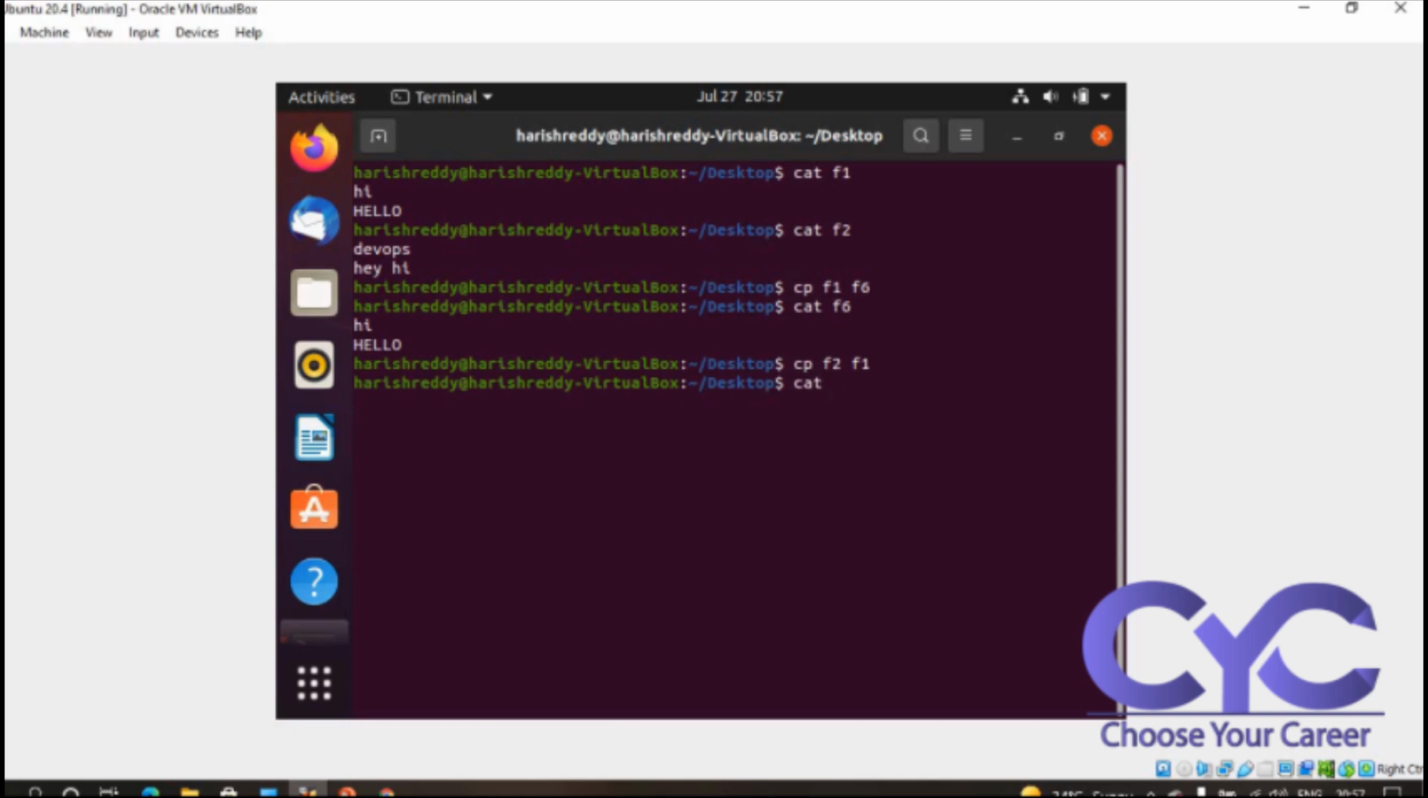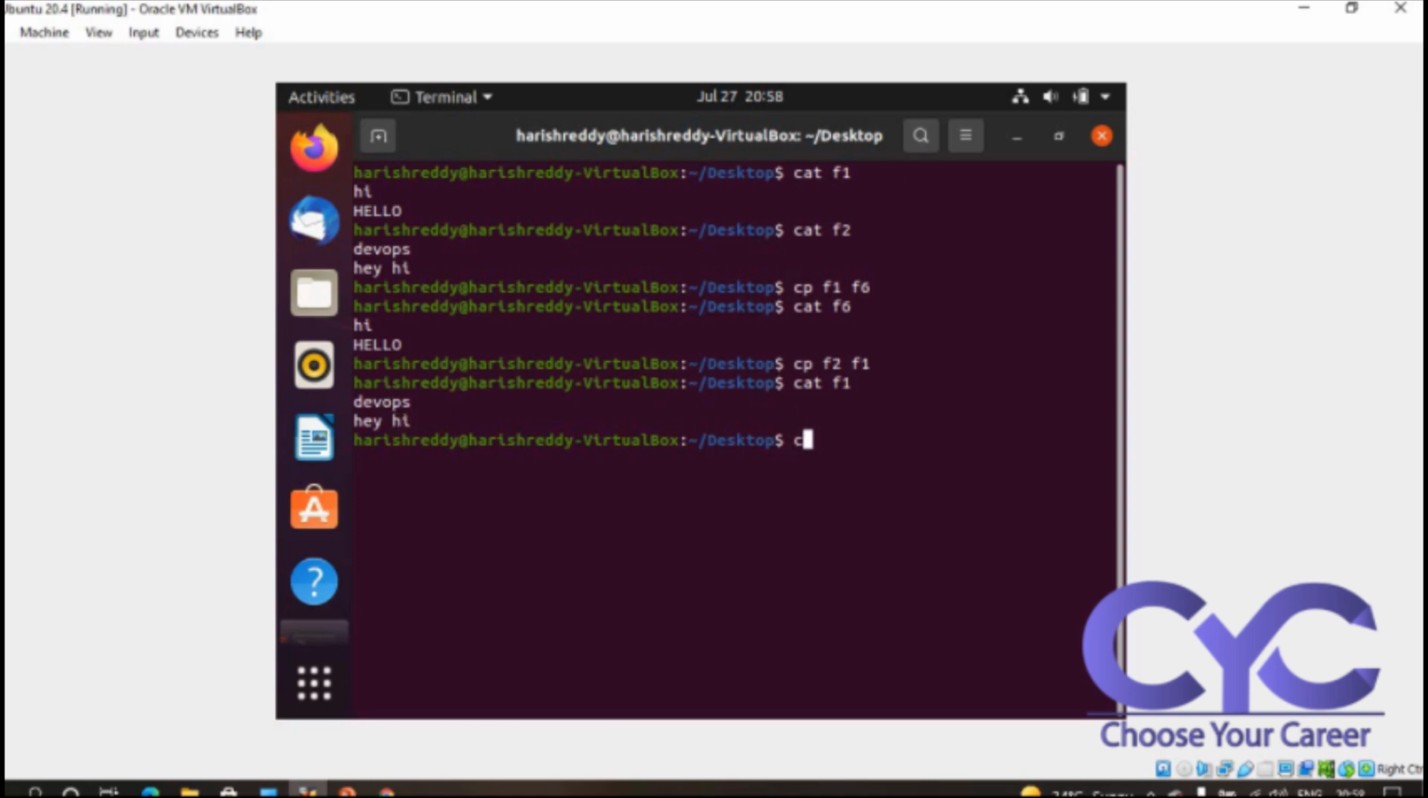Cat f1. What happened? What do we have in f2? DevOps, hey hi in the f2 file. See here, I'm transferring the f2 file to the f1 file. So here cat f1. In f1 what we have? Earlier we had hi hello in f1. Now in the f1 file I have DevOps hey hi.